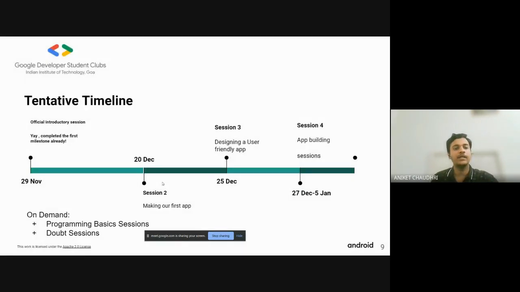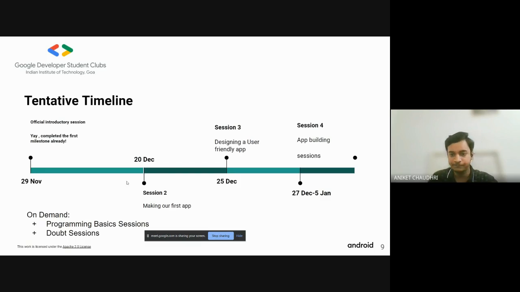So we have prepared a tentative timeline for the whole program. Today we are having our introductory session. Then we have 3 more sessions. The sessions and their dates are just tentative. It may increase depending upon the students' interest and how well the freshers cope with the programming basics. The next session is planned on 20 December. It may be shifted earlier if most of you are comfortable with it.